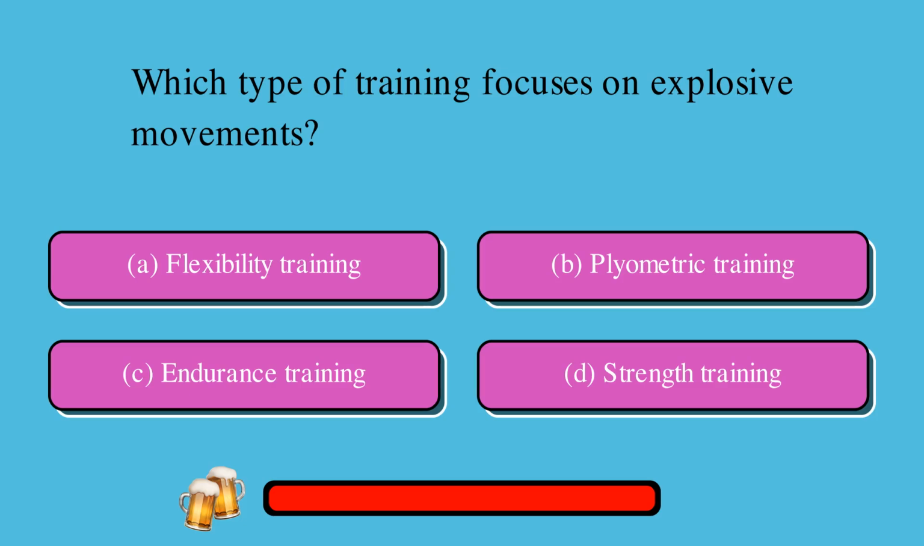Which type of training focuses on explosive movements? A. Flexibility training, or B. Plyometric training, or C. Endurance training, or D. Strength training. The correct answer is B. Plyometric training.